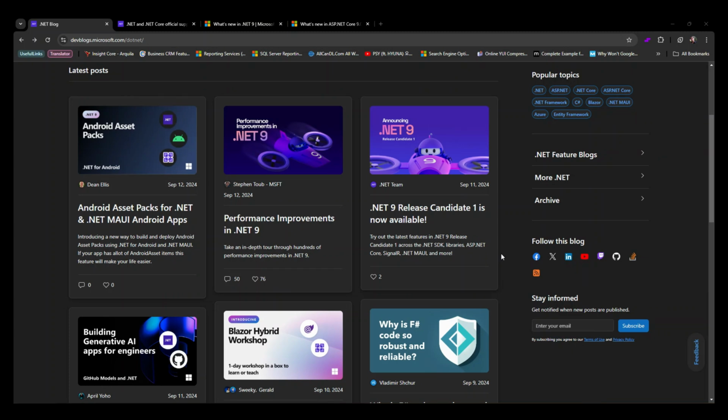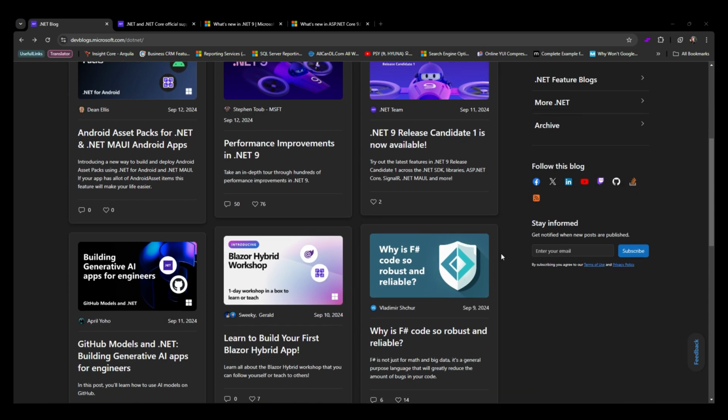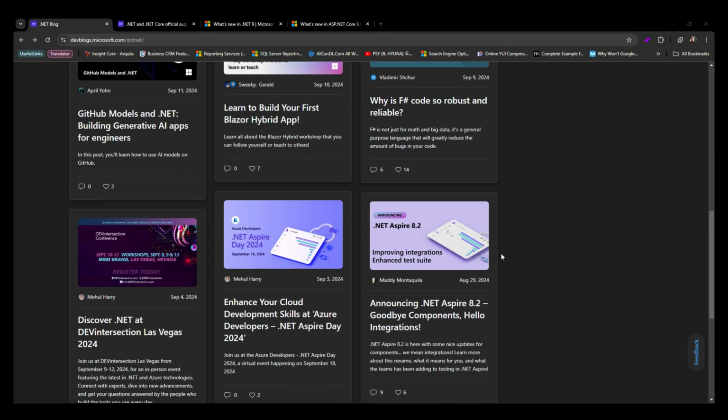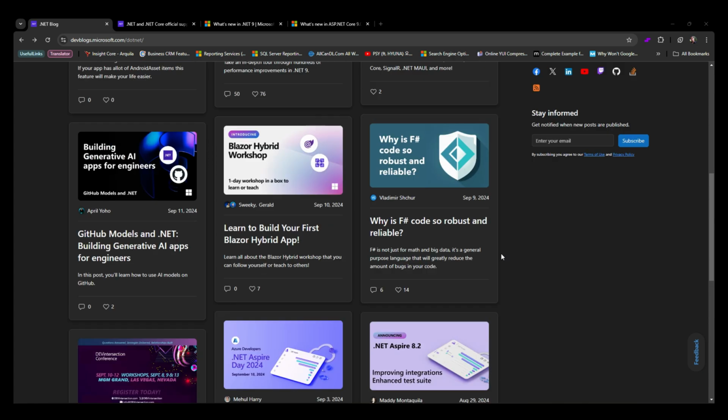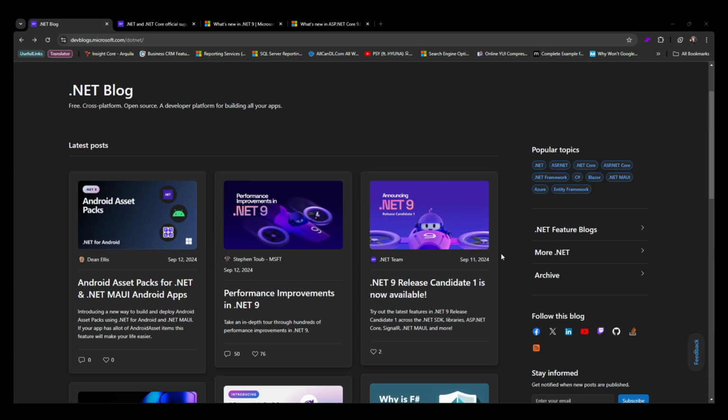Now, if you want to keep up to date with all the tech news, you've probably come across the .NET blog. They've been dropping a ton of valuable information about .NET 9. Let's take a look at some of the important blog topics that have been released recently about .NET 9. Throughout the past few months, Microsoft has been teasing us with preview releases. These blogs explain all the preview features and what we can expect in the final release. You'll see discussion around performance improvements, API changes, and detailed insight from Microsoft engineers.